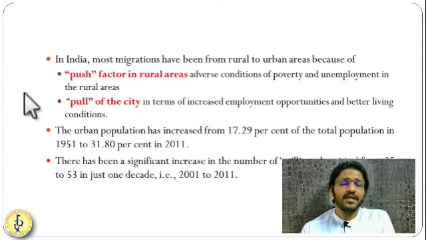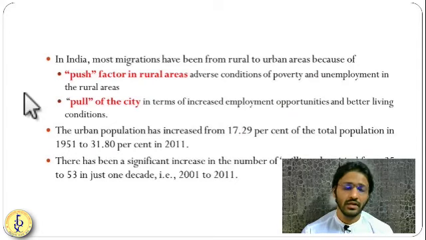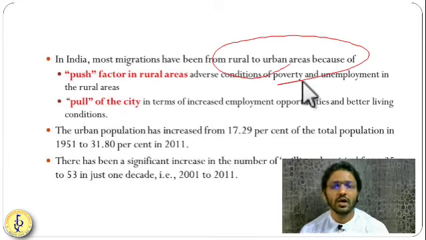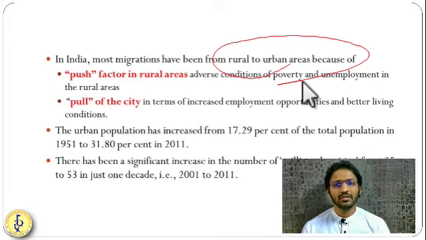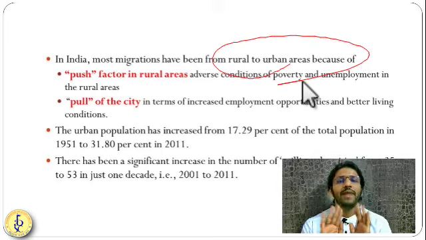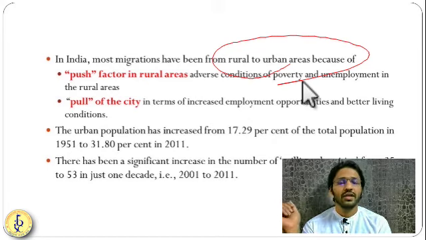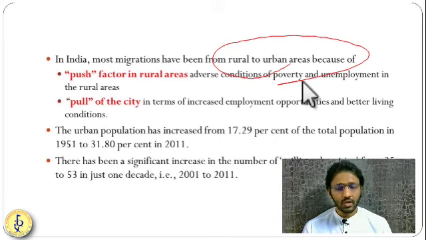In the case of India, internal migration is very dominant. People are migrating from rural to urban areas. Why are they migrating? In rural areas, they don't have jobs, educational opportunities, or good health services. This is called a push factor. These factors are pushing the people to the cities. Getting it? And cities have very good facilities for education, very good livelihood and employment opportunities. So cities have pull factors. That's why people are moving from villages to cities.